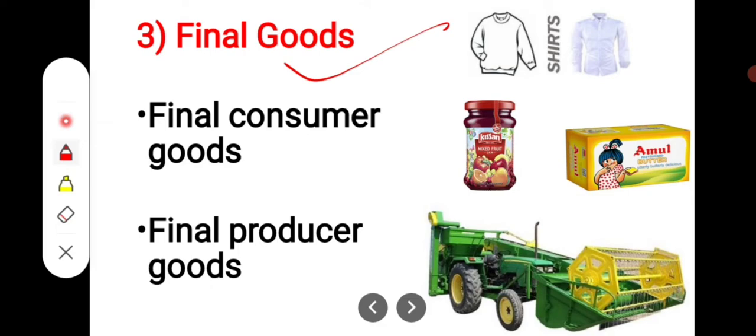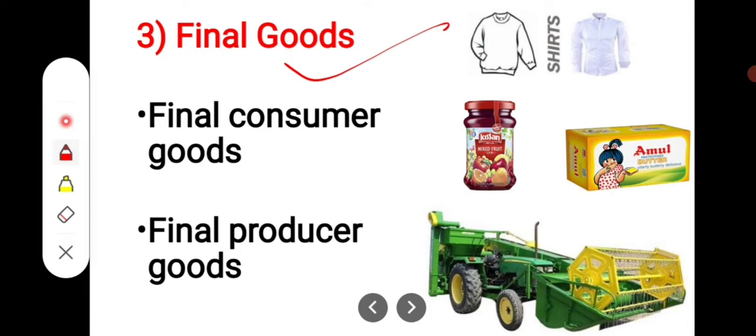Okay. With this, students, we have final goods. So what are final goods? These are those goods which have crossed the boundary line of production. Students, what do we understand by the boundary line of production? By this I mean that these goods are out of the process of production, or you can say out of the process of value addition, and are ready for use by their final users. Students, let's take an example. There is a shirt in a retail showroom which is all set for sale to its final users, and no value is to be added in the shirt by way of stitching, ironing or packaging.